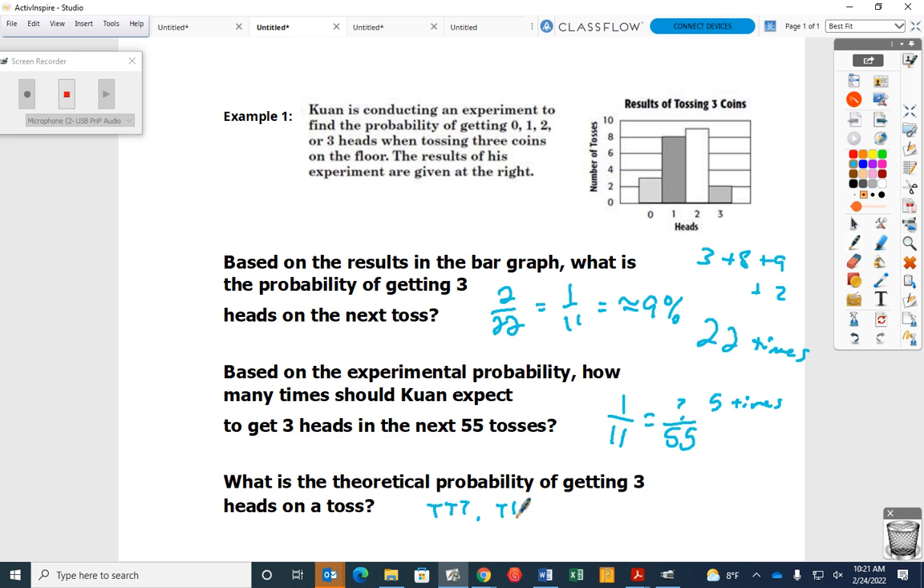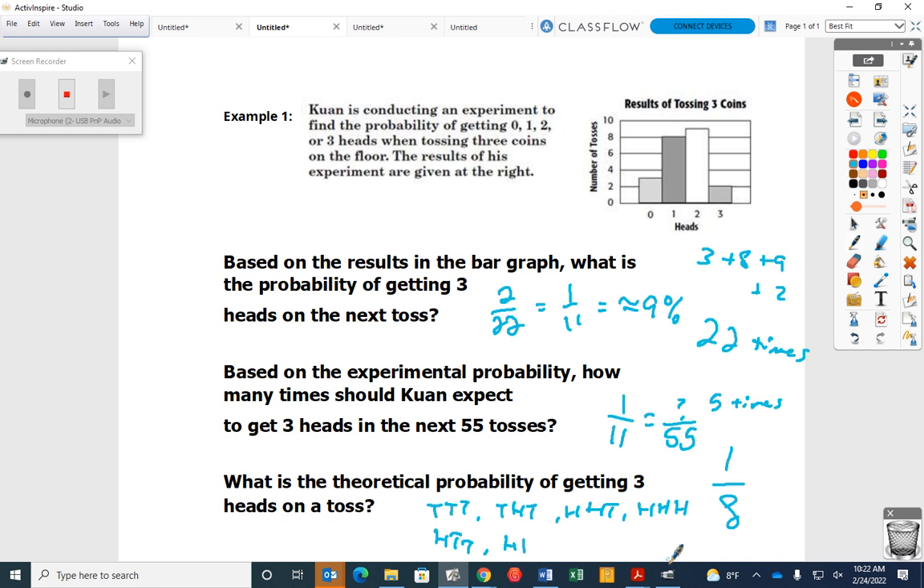Could I get a tails, heads, tails? Could I get a heads, heads, tails? What else could I get? I could get heads, heads, heads. What else could I get? I could get heads, tails, tails. What else? Heads, heads, tail. Oh, I already have that one, sorry. Okay, I'm just going to save you some time. There are 8 possibilities. How many of them are heads, heads, heads? 1 out of 8. Okay? Save you some time.